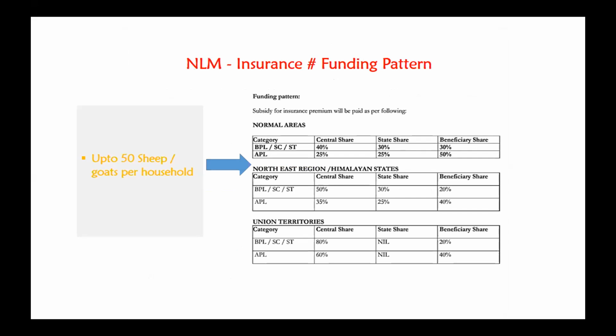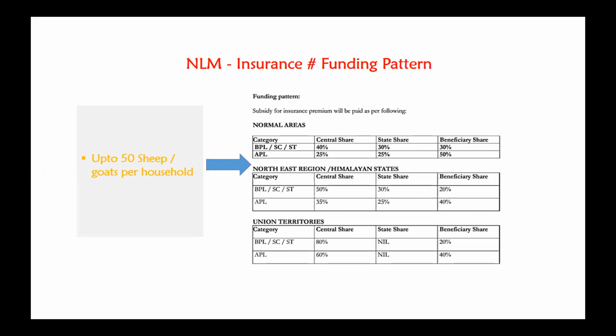Then another opportunity under National Livestock Mission is insurance for up to 30 sheep and goat per household. Here the funding pattern for normal area, that is the category below poverty line, SC, ST, the central will share 40%, and then state 30%, and beneficiary share is 30%. So above poverty line, 25% from center share, and then state share is 25%, beneficiary it is 50%.